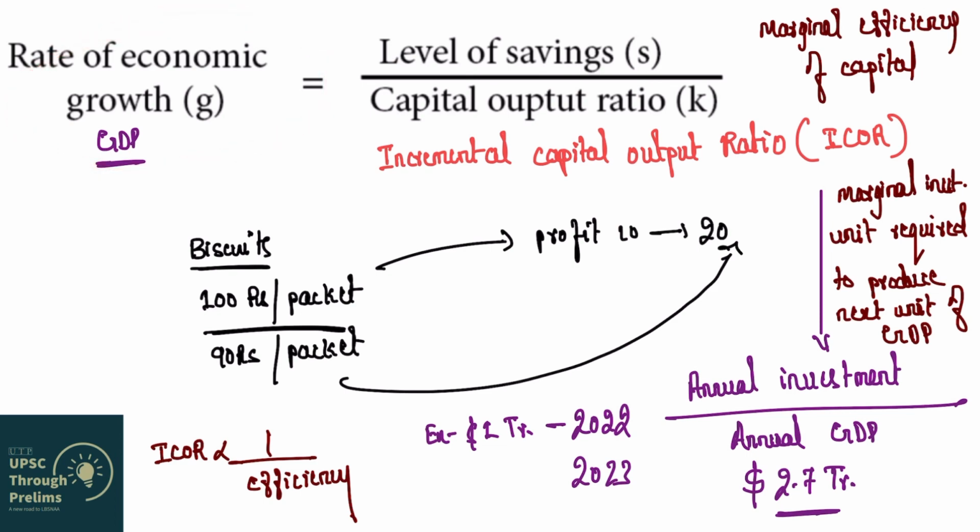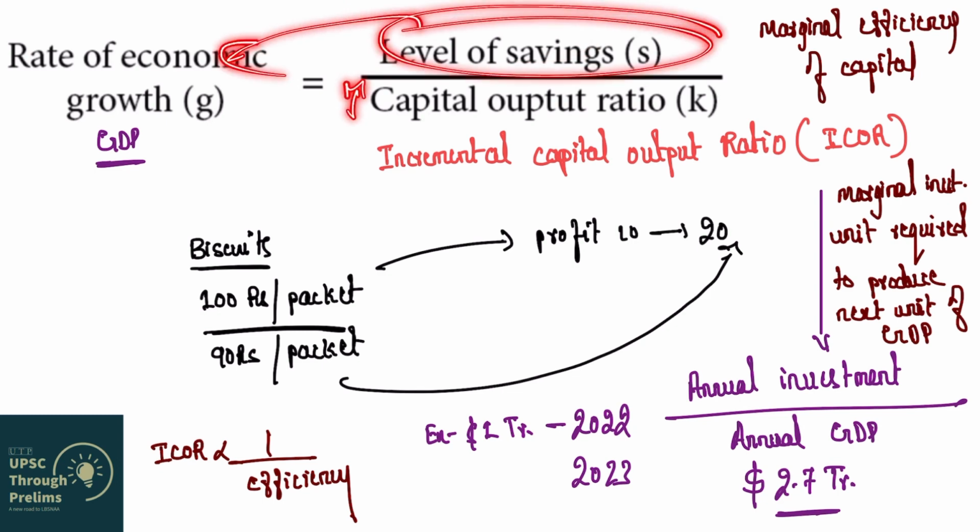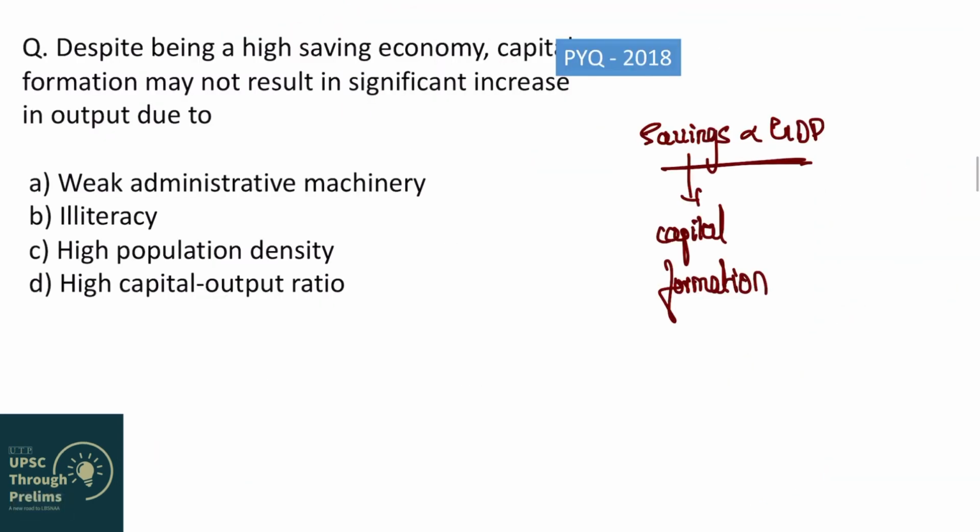So the question is saying savings has increased, capital formation has increased, but GDP is not increasing. What is the reason? So I already told you, even if savings is high, GDP may not increase, or in fact it may decrease if capital output ratio is high. Capital output ratio must decrease in order for GDP to increase when levels of savings increase, right? So ICOR must be low. When ICOR is low, then only savings will have impact on GDP. If ICOR is high, then savings will not have impact on GDP. So what is the answer to this question?